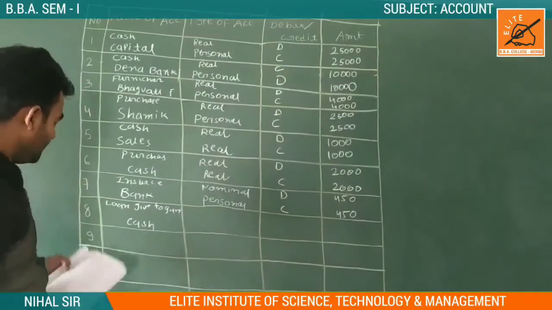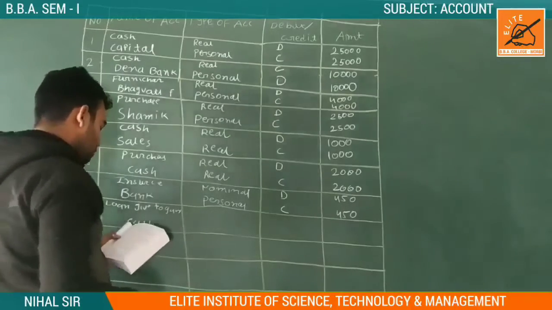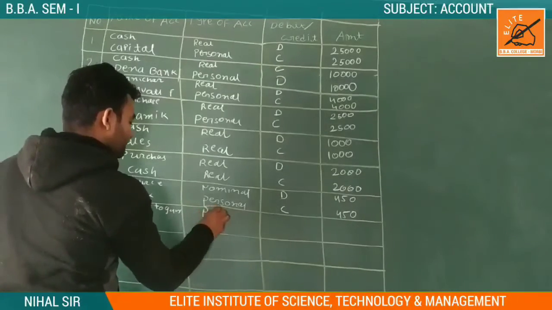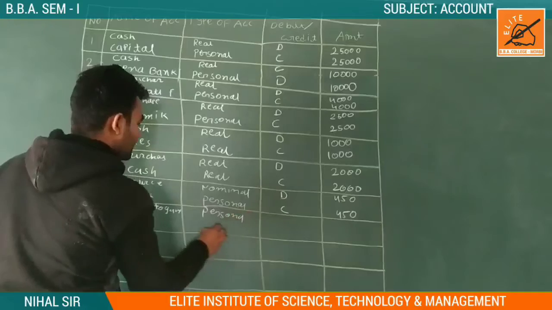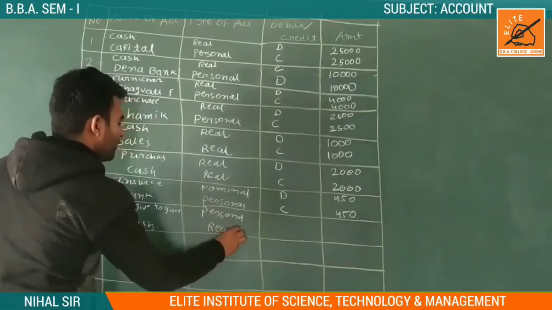So loan given to Ganesh comes into a personal account and cash comes into our real account.